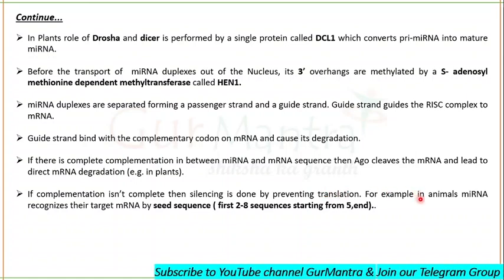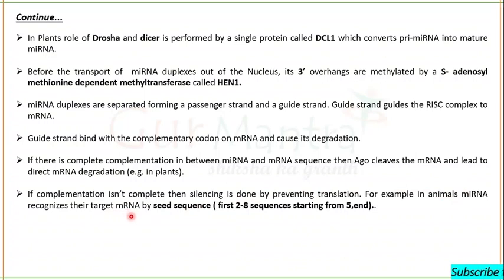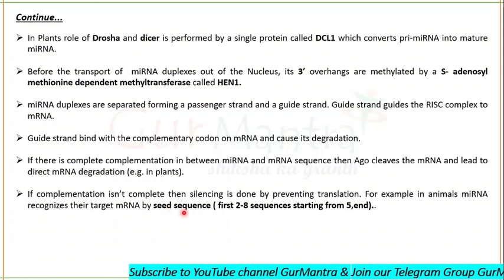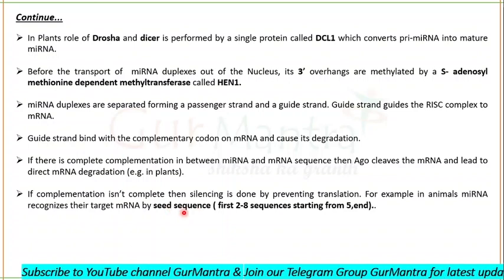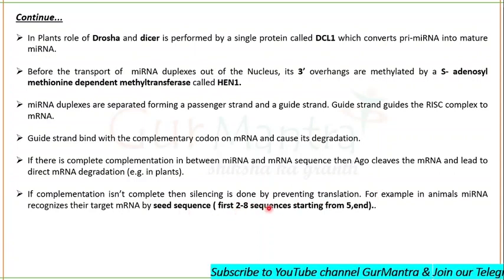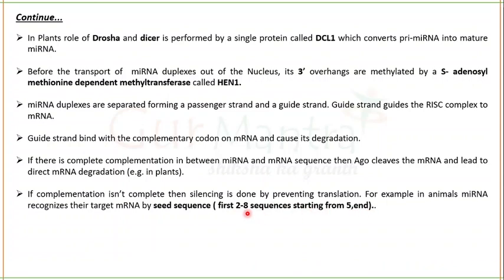So for example, in animals, what happens? MicroRNAs can recognize some seed sequences on the target mRNA, and after binding with those seed sequences, there is prevention of translation. What are seed sequences? These are the nucleotides 2 to 8, starting from the 5' end and counting towards the 3' end. Okay, clear? So this is all about miRNA interference.